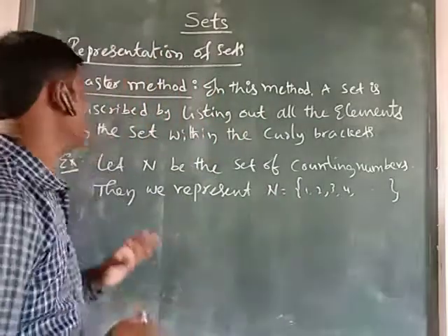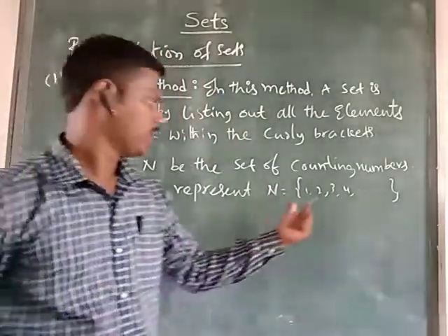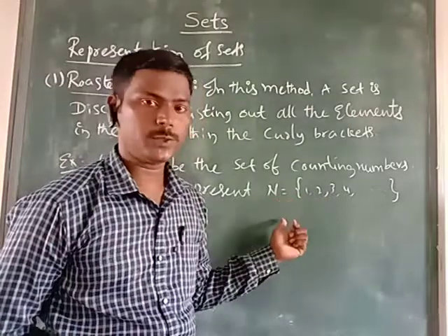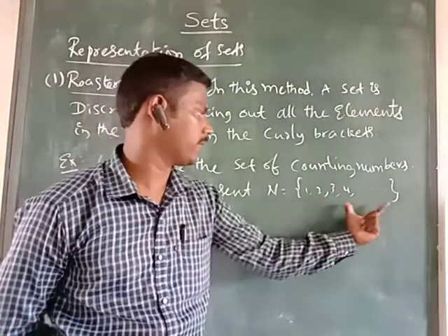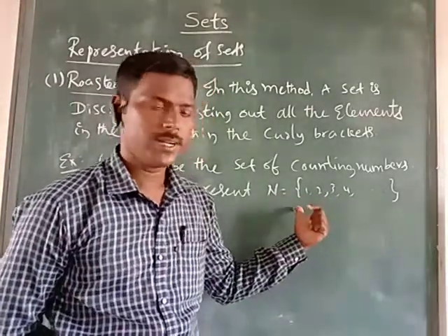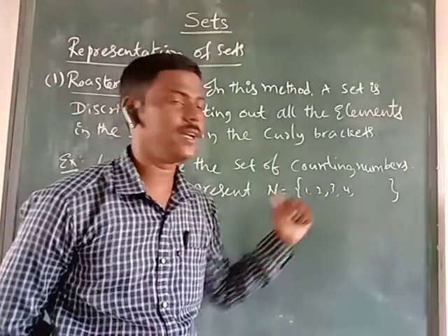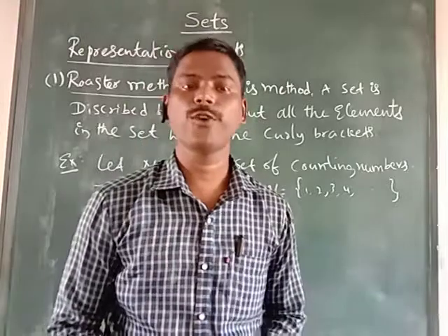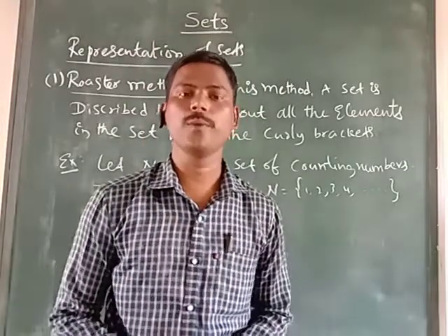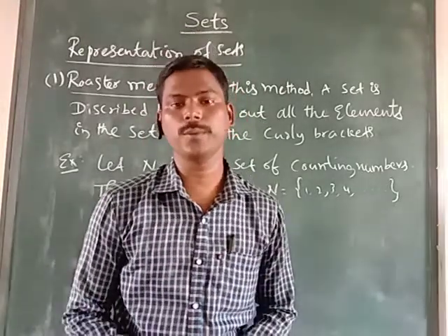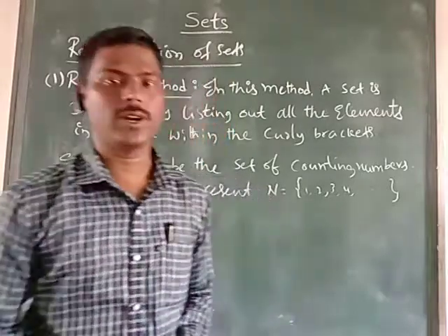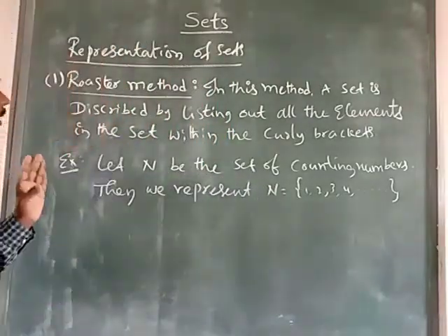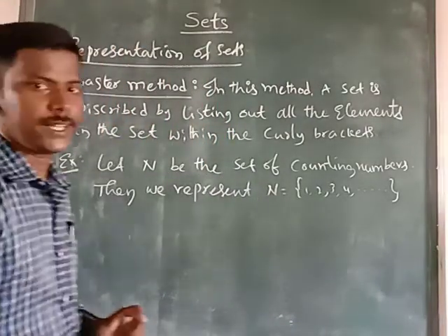That means in the roster form method, the elements should be written between the curly brackets and each element separated by commas. This method is called roster form method, list form method or tabular form method. This is one of the methods to represent sets.